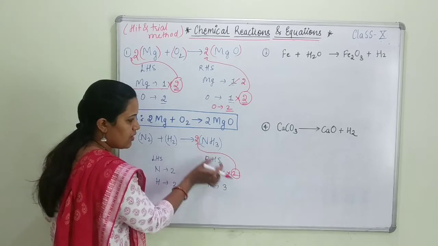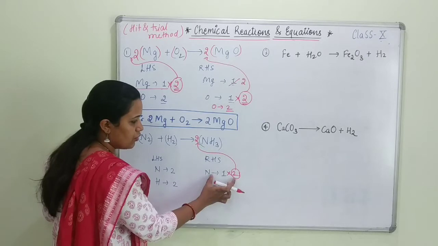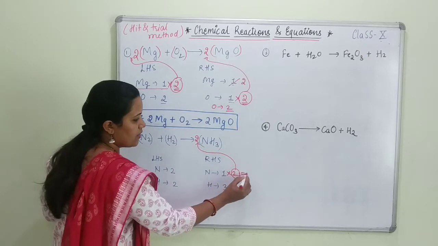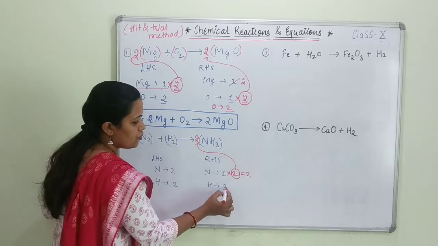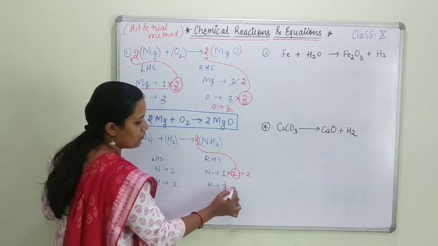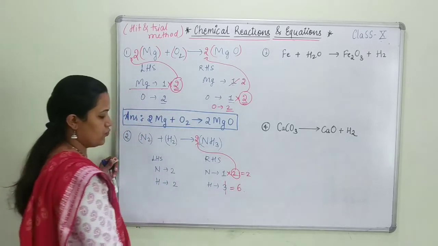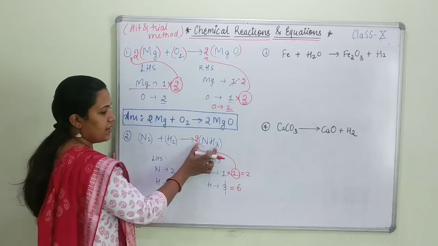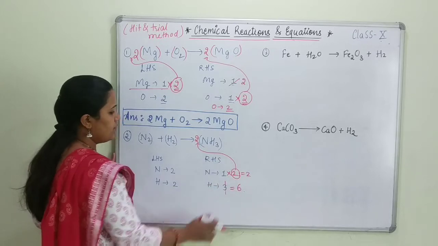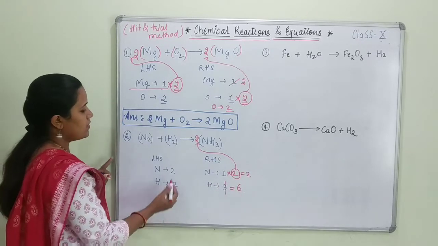Okay. Now as soon as I write 2, let's check. So nitrogen becomes 2, 2 into N, 2. Then 2 into 3, 6. So now in place of 3, it becomes 6 hydrogen. How have we calculated? 3 is already there and we have multiplied that quantity by 2. So it becomes 6. Okay, now let's see.